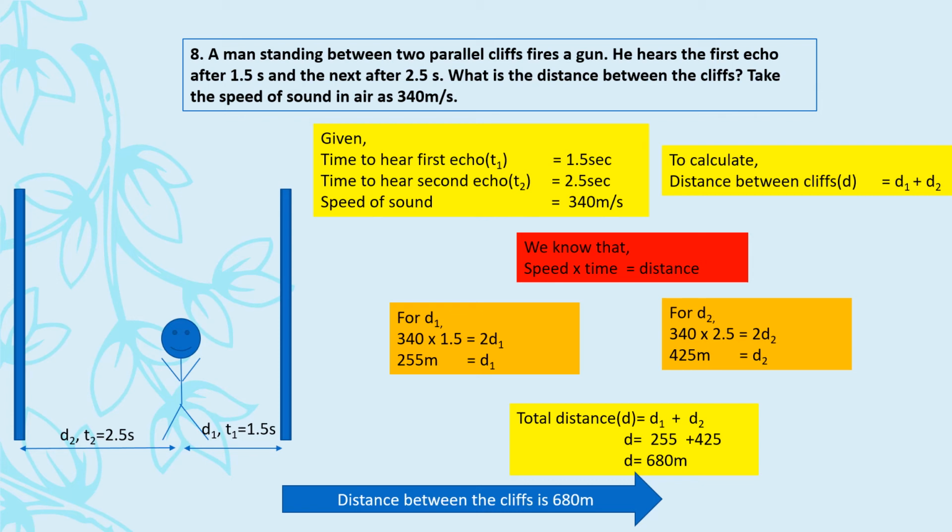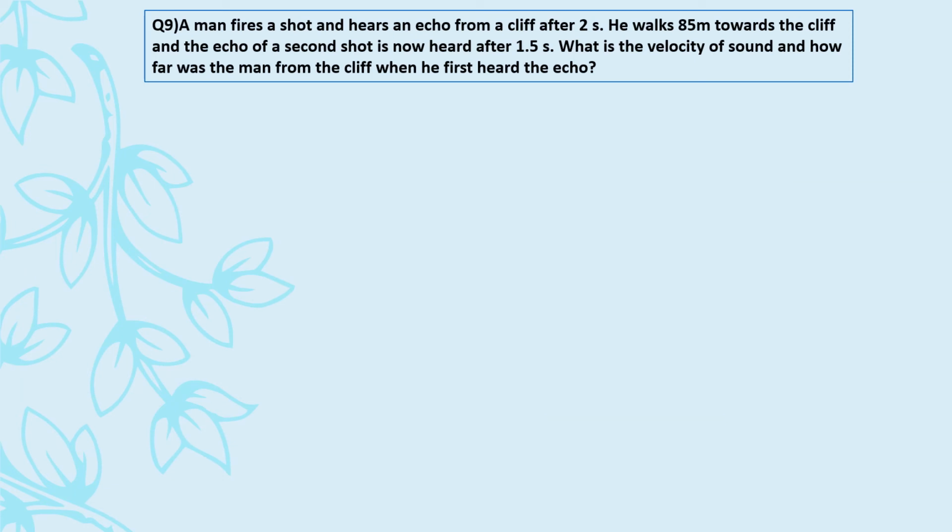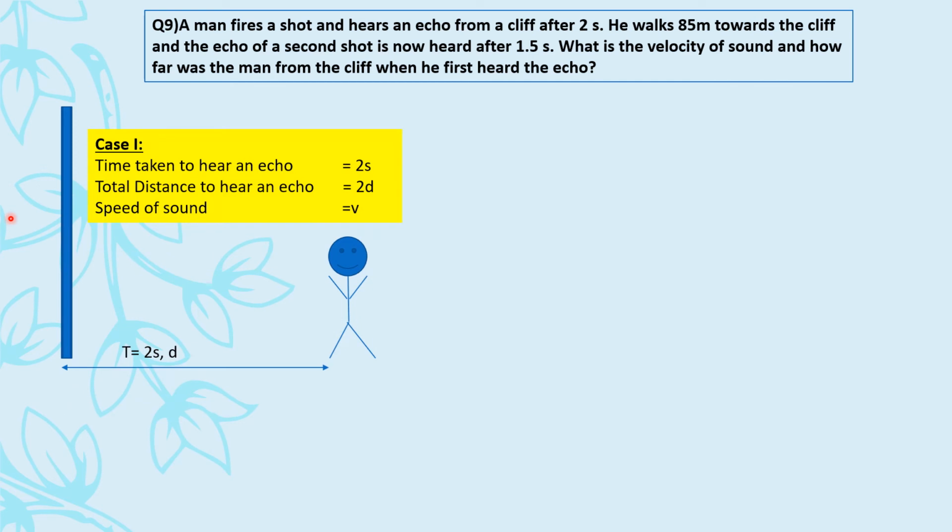Okay. Now we're moving on to question number 9. Very interesting question. A man fires a shot and hears an echo from a cliff after 2 seconds. This is the situation, see, this is the man, he fired and he heard it after 2 seconds. So time taken to hear an echo is 2 seconds. What would be the distance to hear an echo? From here it will go, come back, so it is going to be 2d.